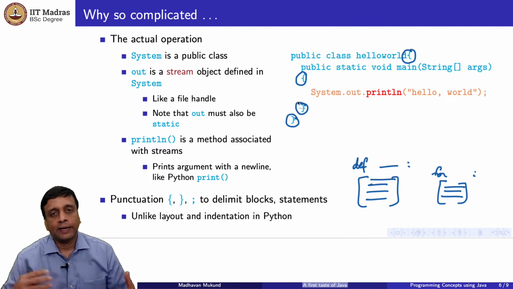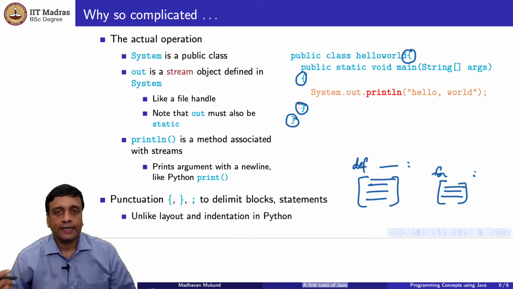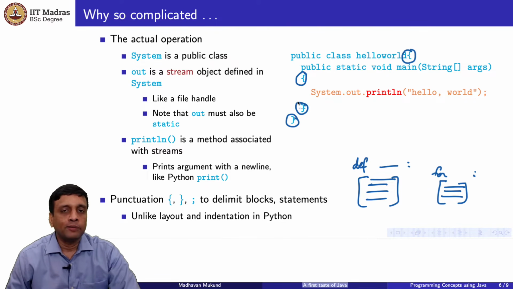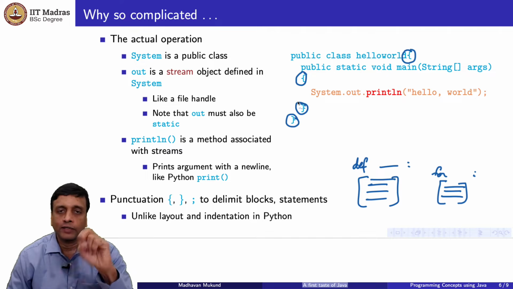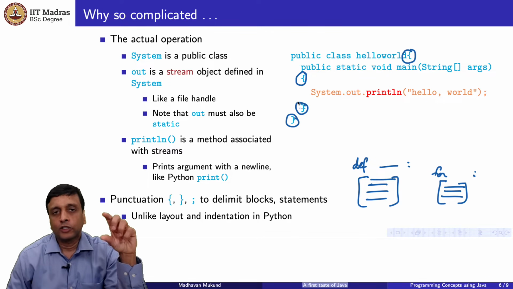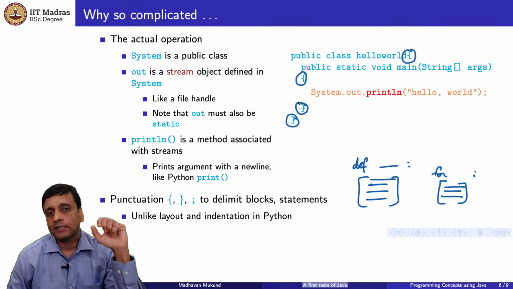Right? So these have to be matched correctly, like all brackets do in any expression that you write. In arithmetic also, you would have to match the brackets properly. You can't intersect brackets, right? But you have to match them, and for every opening brace there will be a corresponding closing brace, and that denotes a block of code. So the block of code could denote, in this case, the body of a function, the body of a class. It could denote, for example, the scope of a loop, or the scope of an if, or the scope of an else, as we will see.